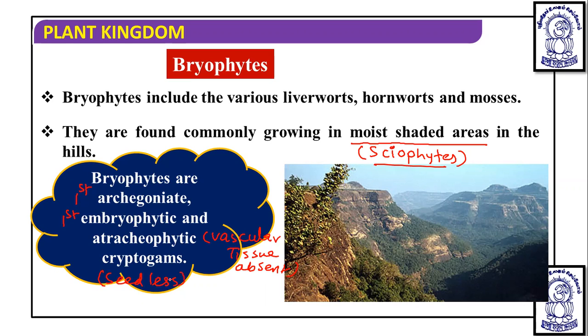Embryo development was first seen in the bryophytes. That is the second group in the plant kingdom. Vascular tissues are absent, and they do not possess a seed, so they are seedless.